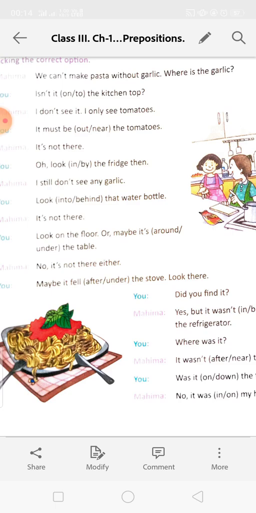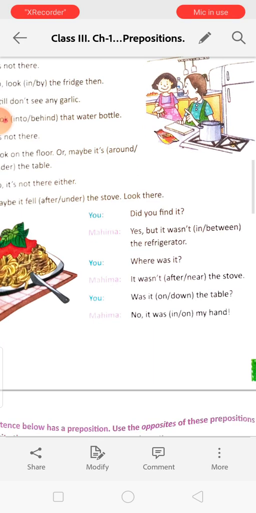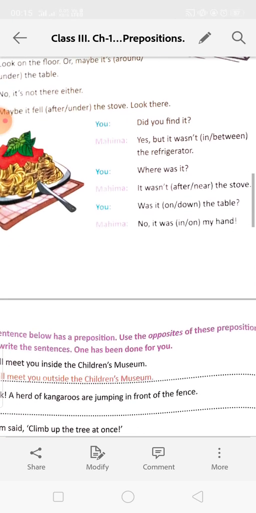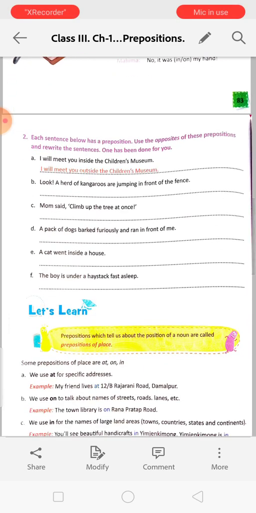Maybe it fell under the stove. Look there. Did you find it? Yes, but it isn't in the refrigerator. Where was it? It wasn't near the stove. Was it on the table? No. No, it was in my hand. So I have discussed all the answers over here. You will do by yourself.